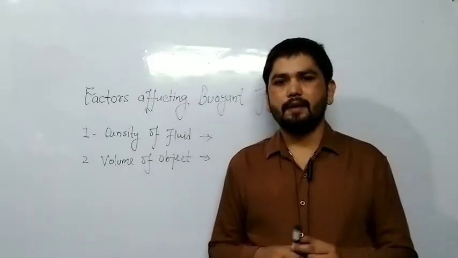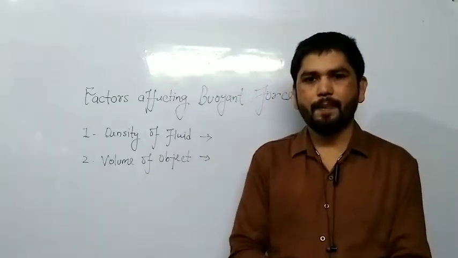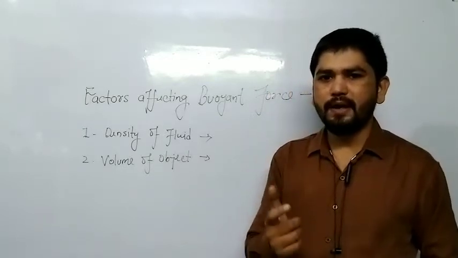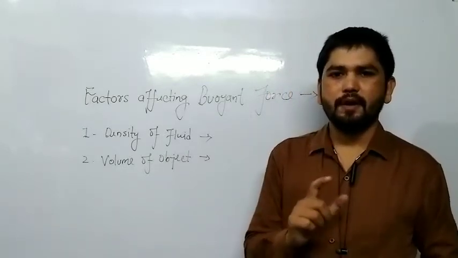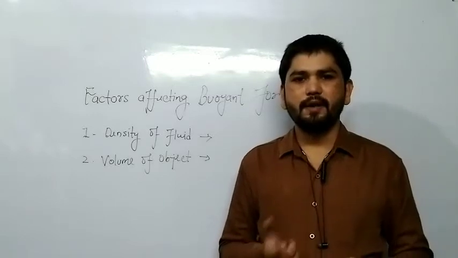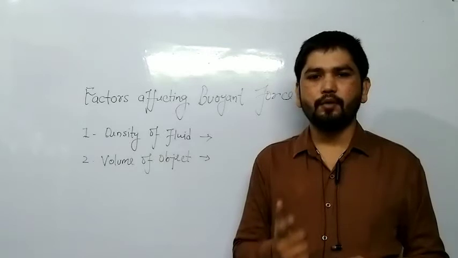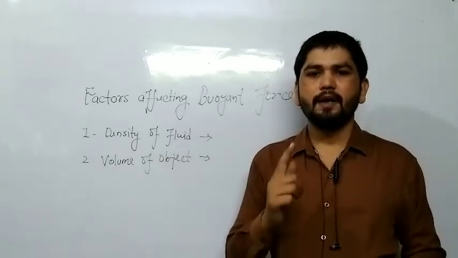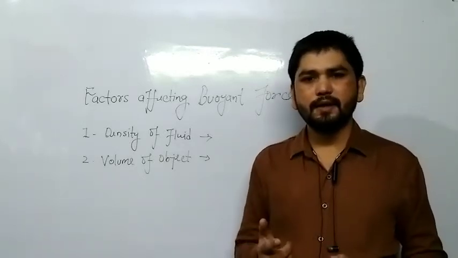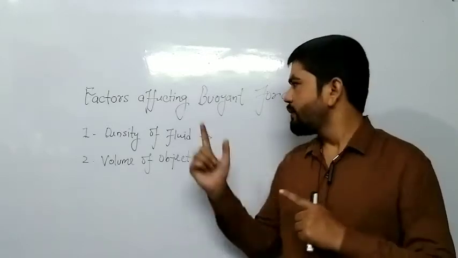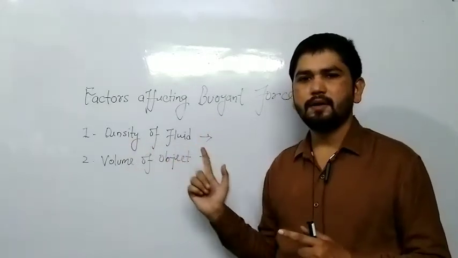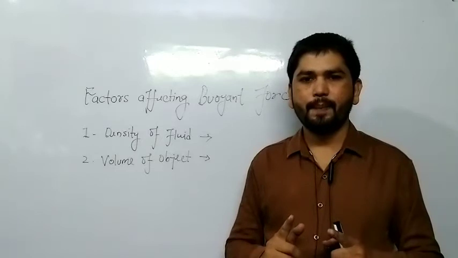Okay, I am telling. Sea water has more density than fresh water. You know, in the river fresh water is there, but in sea water the density of water is more than the river water, and buoyant force depends on density.